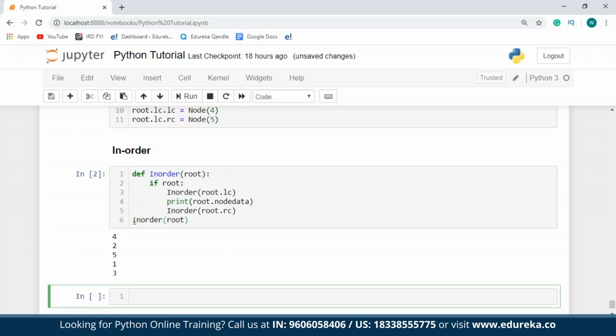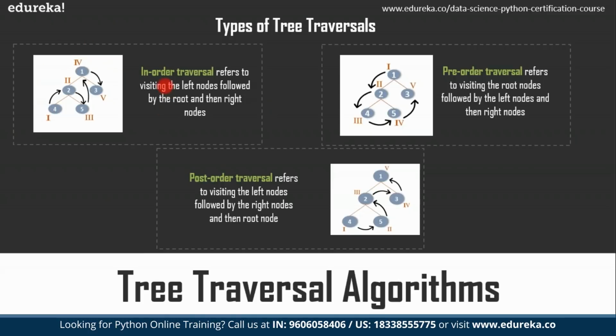So as you can see over here, the in-order traversal starts from 4, moves on to node 2, then 5, 1, and 3. So in this tree over here, for the in-order traversal, it will start from the leftmost node. And the leftmost node in my tree is node 4. So it will start from 4, then it moves towards the root, and finally the right node. Once I'm done with 4, 2, and 5, my left subtree is completed. Once the left subtree is completed, I'll have to apply the same formula again, which is left, root, right. So therefore, I'll visit node 1, which is the root node, and finally visit node 3, which is the right node. So I hope you guys are clear with this.